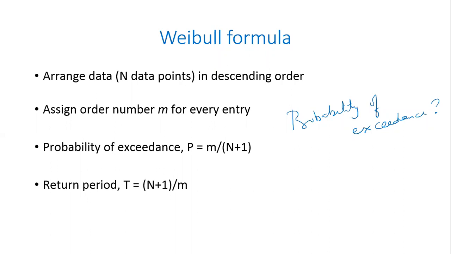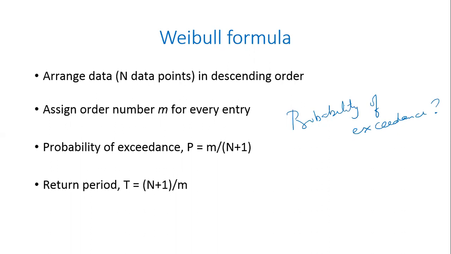Can you tell us why we divide it by n plus 1 and not by n, when there are n data points? Probability should not be equal to 1. If you say probability is equal to 1, then you're saying there is no chance of anything happening other than what you're predicting.